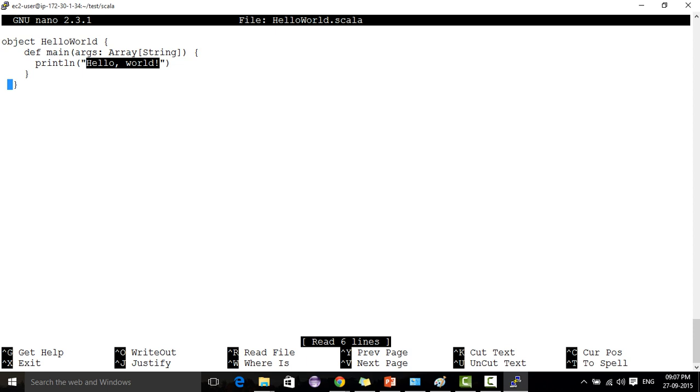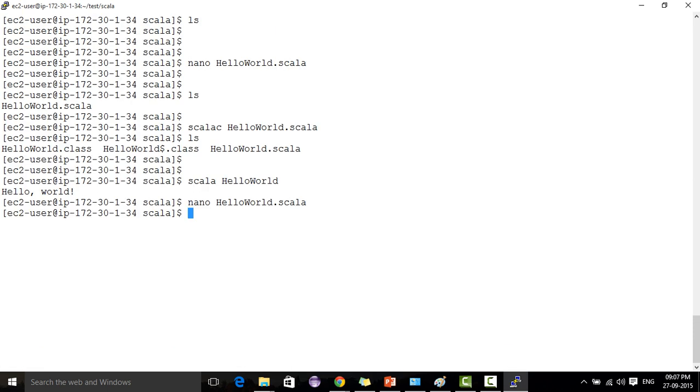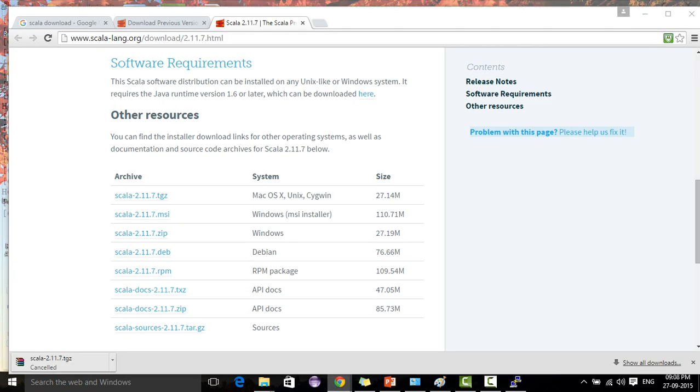Java also we can execute like this. But if you don't want to execute from the command line, and want to execute with an IDE, you have options. You can use Eclipse, or NetBeans, or you can download the Scala IDE from the internet. Scala IDE, a popular IDE, is available, and you can download it from the website.